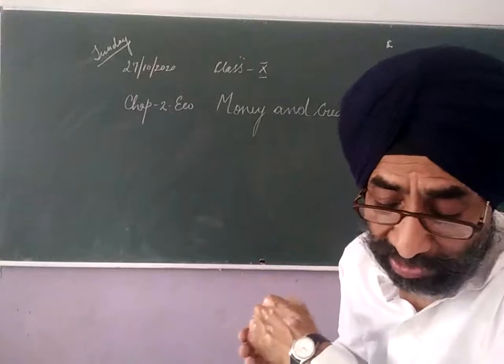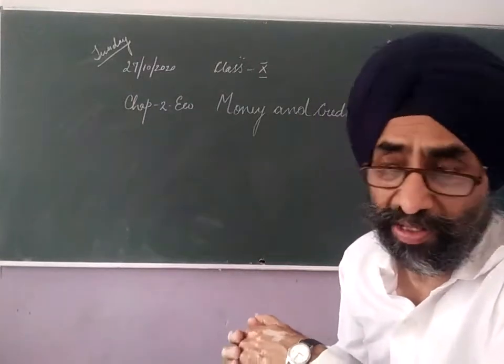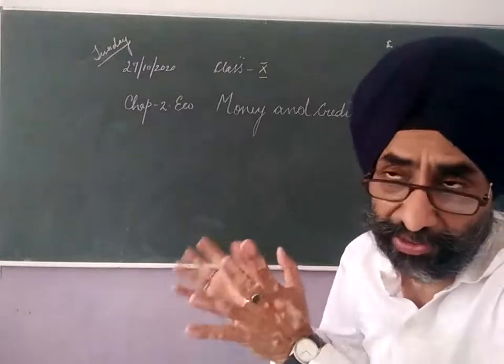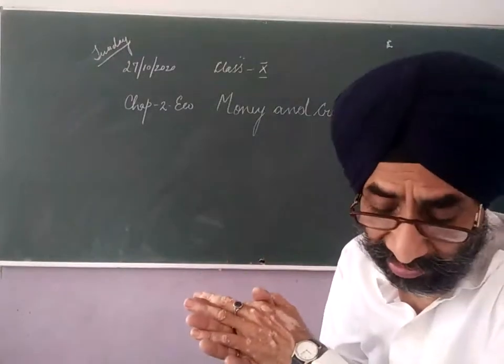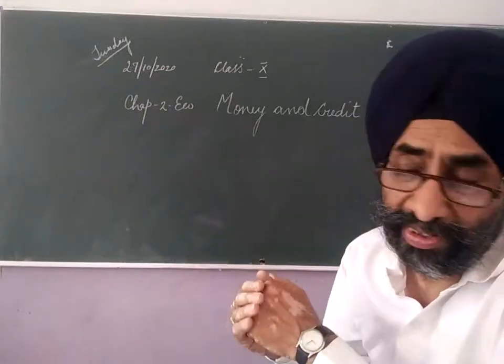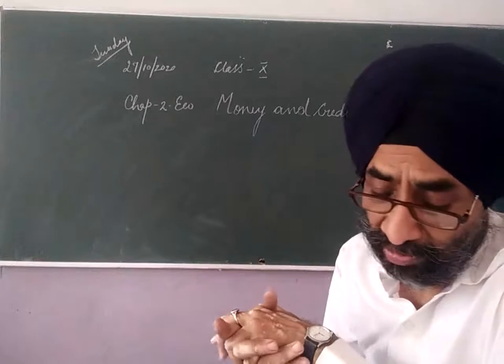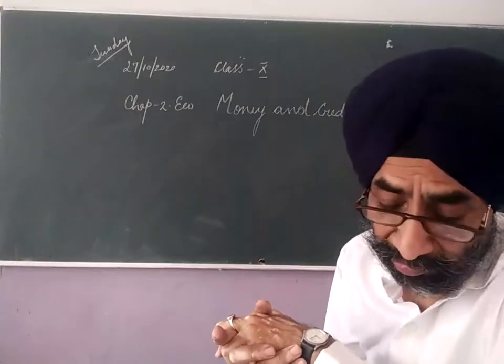In India, this mammoth task of calculating national income, or the gross domestic product, huge, tedious, difficult, is done by the central government ministry.